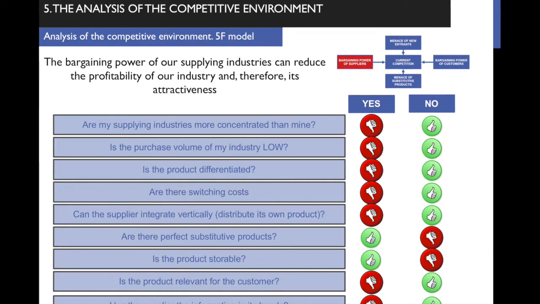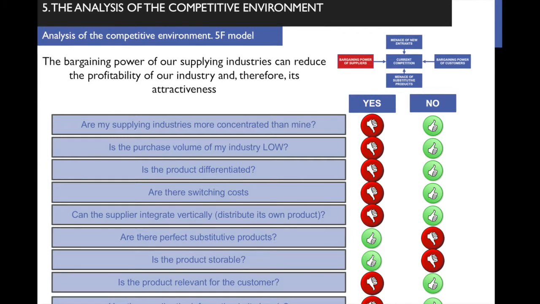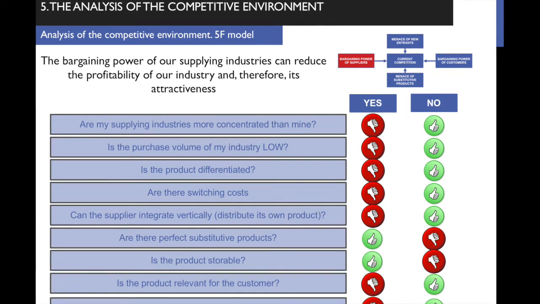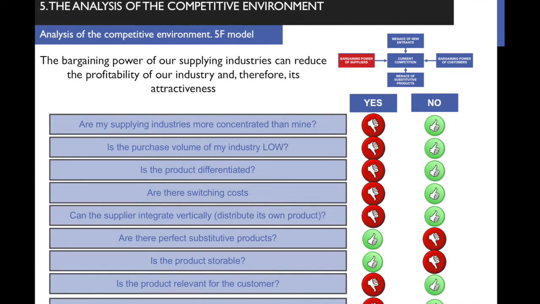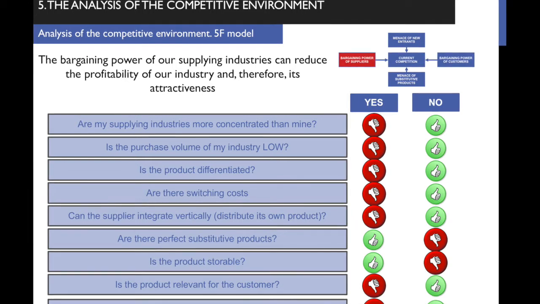So we have to consider different questions, different factors. First of all, are my supplying industries more concentrated than mine? If they are more concentrated than mine, that is a problem for us, negative for us, less attractiveness. If we are more concentrated, then more attractiveness. In this case, who is more concentrated, the food retailing or the food producing? The food retailing, clearly. So, in fact, this increases the attractiveness of the food retail industry.